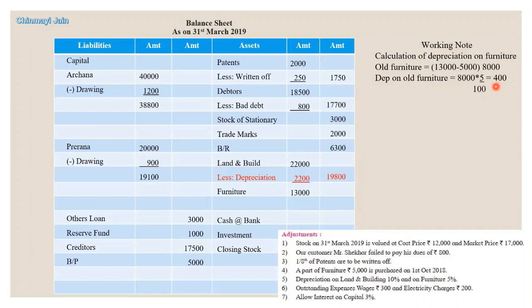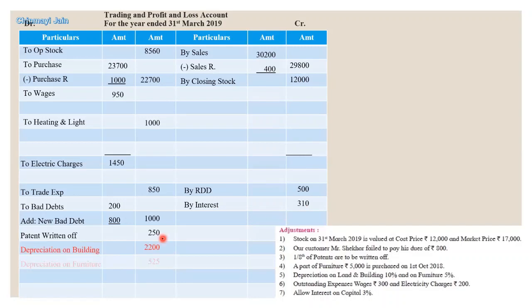Now for new furniture, we will calculate depreciation at 5% for 6 months. So amount will be 125 rupees and total depreciation is 525 rupees. So we will charge depreciation on furniture 525 and net amount is 12,475. Now we will quickly record this depreciation in P&L account, depreciation on building and furniture. Okay, moving to the next point.